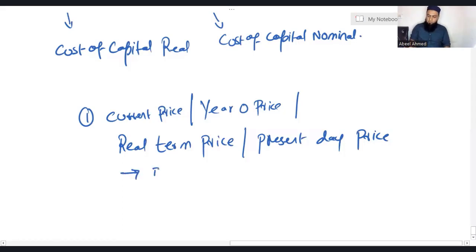So simply, inflation comes from the first year.